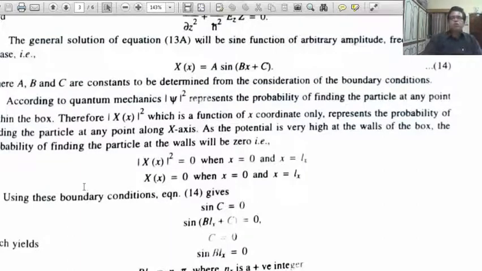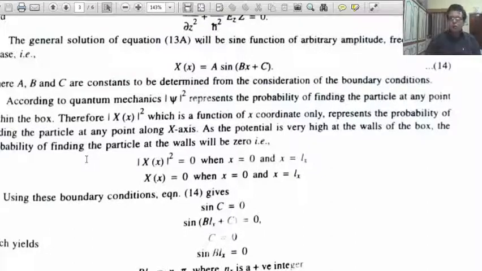According to quantum mechanics, psi square represents the probability of finding the particle at any point within the box. What is psi square? Psi square is nothing but the probability of finding the particle at any point within the box. Therefore, X square, what is X square? X square is the probability of finding the particle at any point along the x-axis.